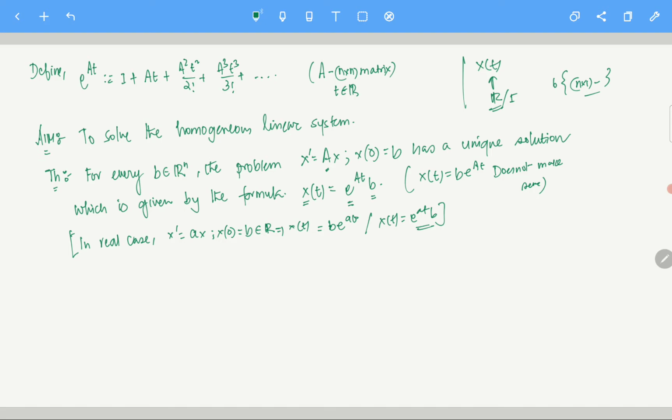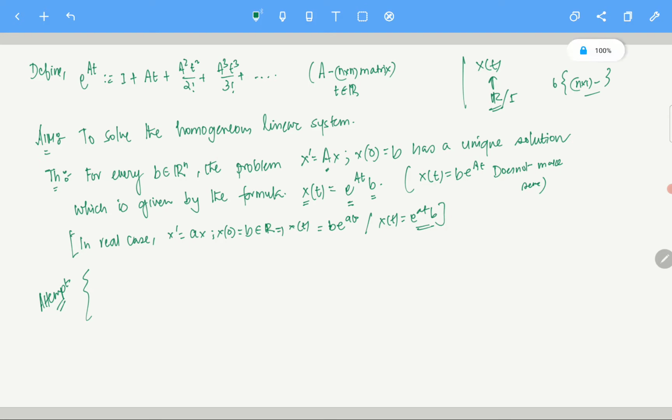Now I need to prove this thing, but the problem here is this: to prove it, I need to find out what x prime of t is. X prime of t, if I go via the definition, so let's try and prove it, okay? I'm not doing the full proof, this is just an attempt. Let us attempt to solve this.